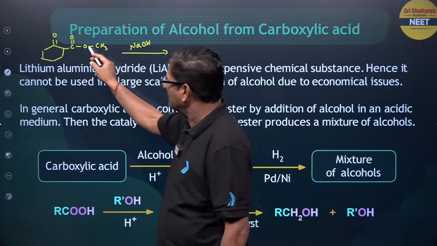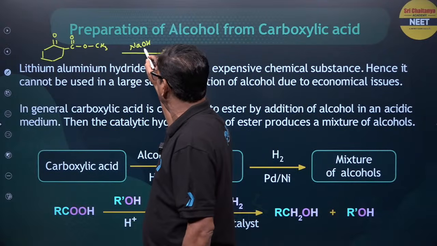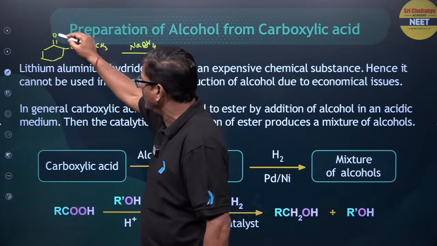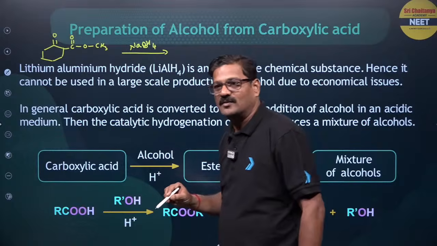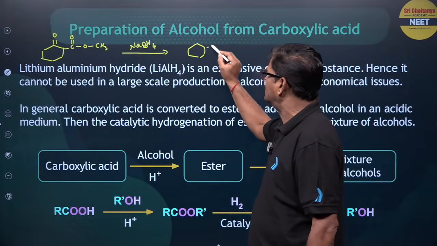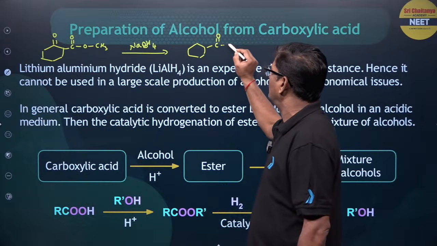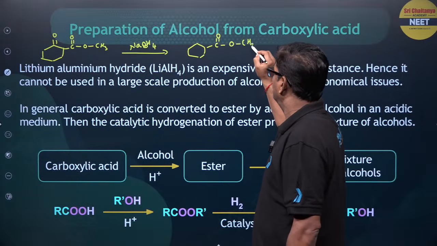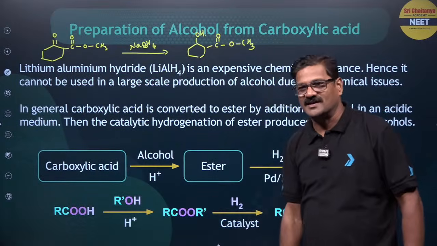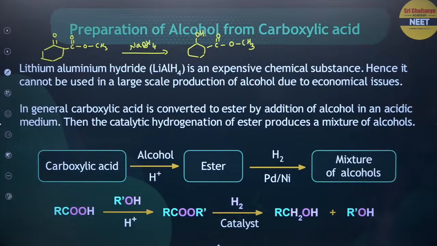Here the ester functional group cannot be reduced by NaBH4. So it cannot be reduced, but the ketone alone can be reduced. I don't want to touch this ester group, while the ketone is going to be converted into its corresponding secondary alcohol. Got it?